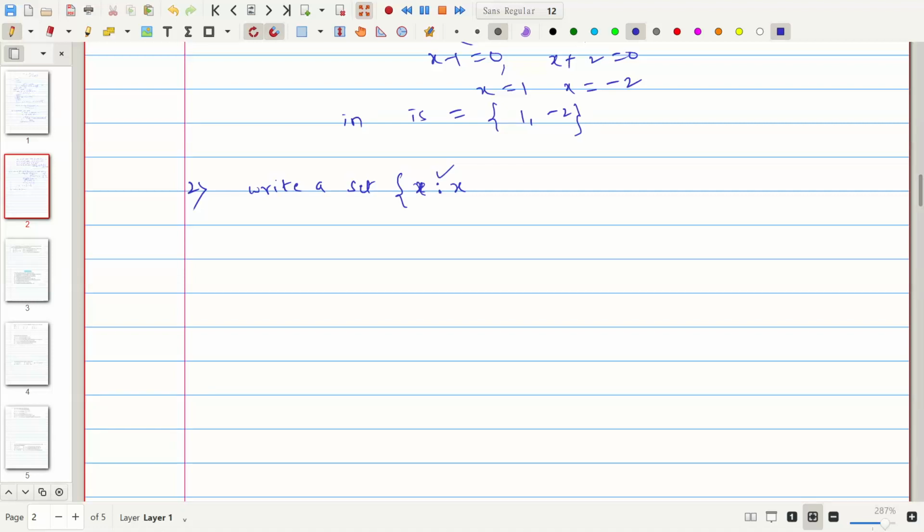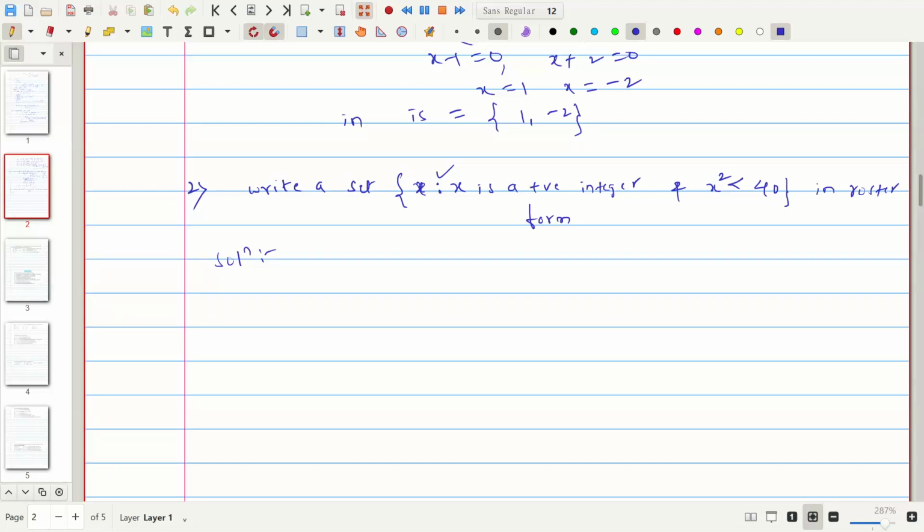The set of x such that x is a positive integer and x square is less than 40. We have to write it in roster form. The given problem is in set builder form, and we have to write it in roster form.